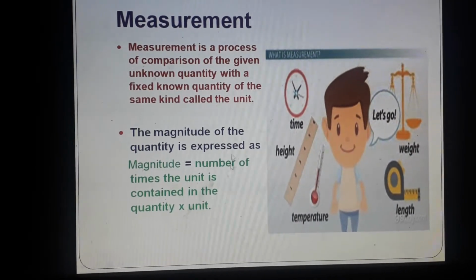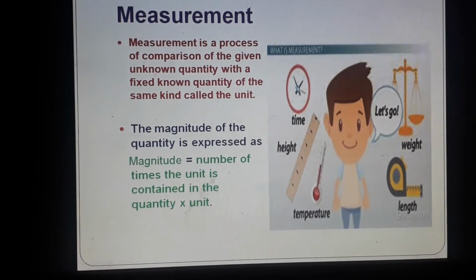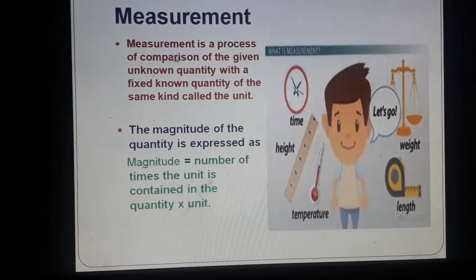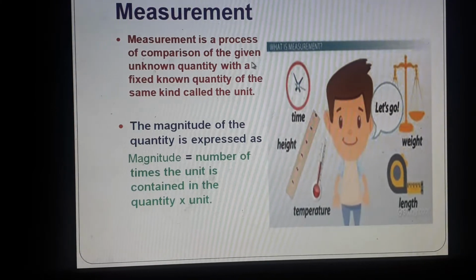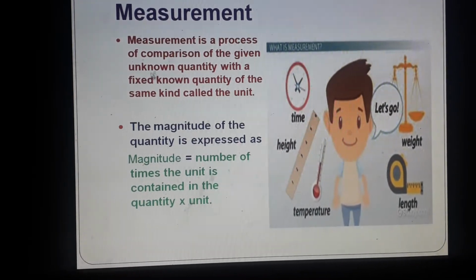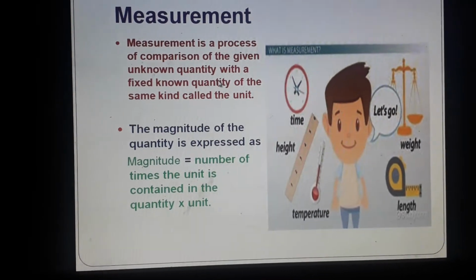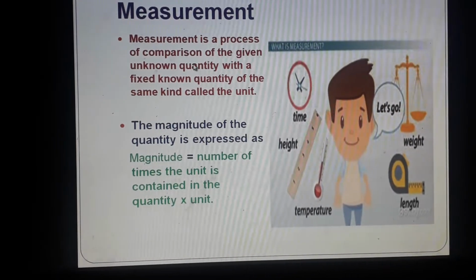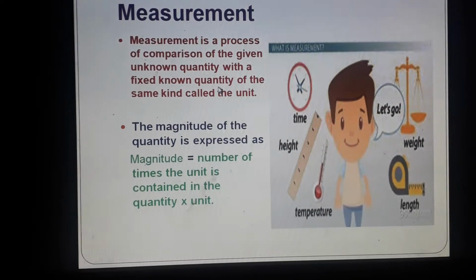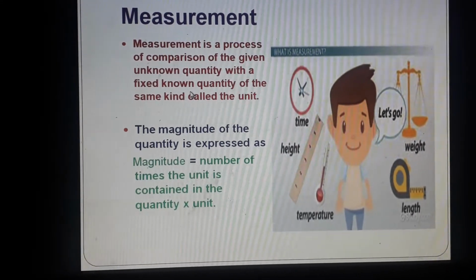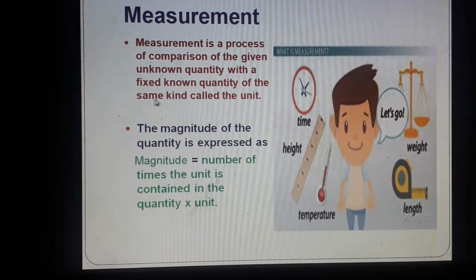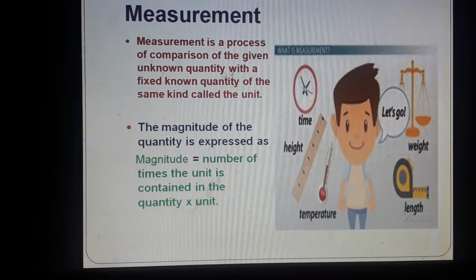So measurement is a process of comparison of a given quantity which is unknown. Something will be given to you. Find the length of this. So that is our unknown quantity. So we compare it with a fixed known quantity. Okay, like you have a fixed known quantity that is 1 centimeter. So you will see how many centimeters are there in the given length.